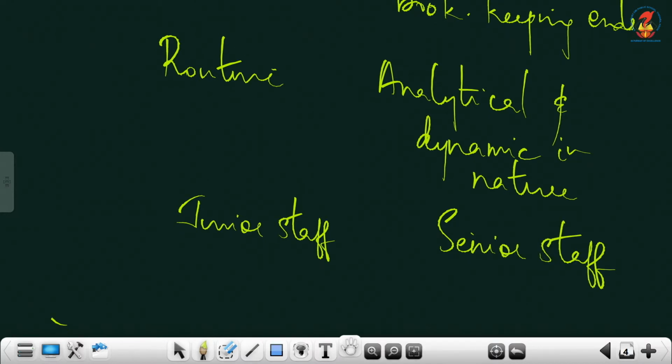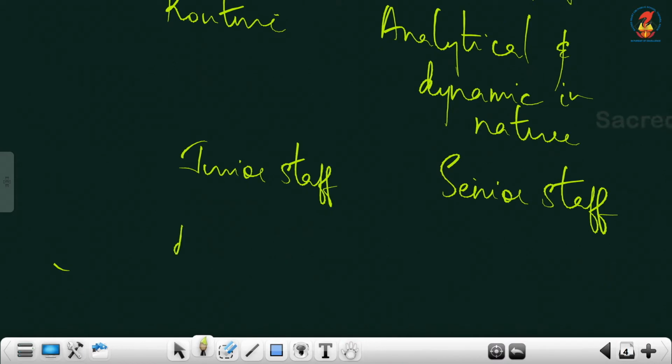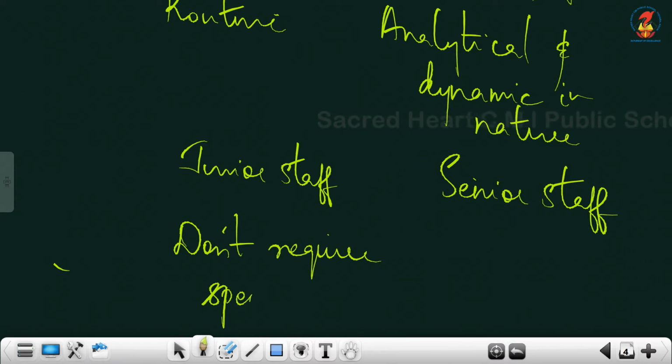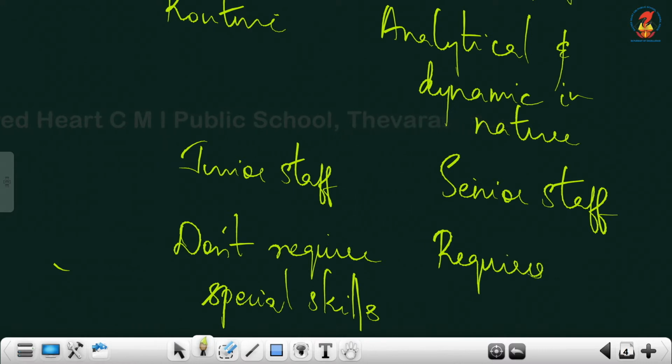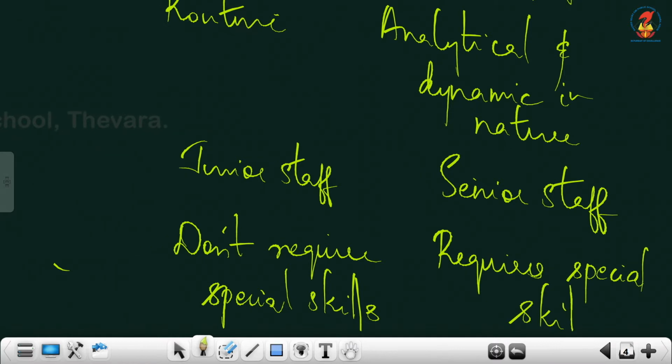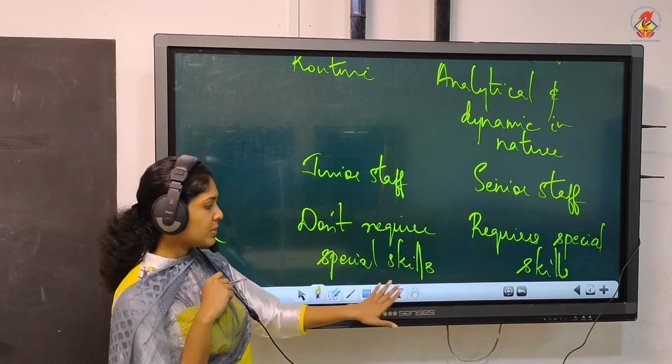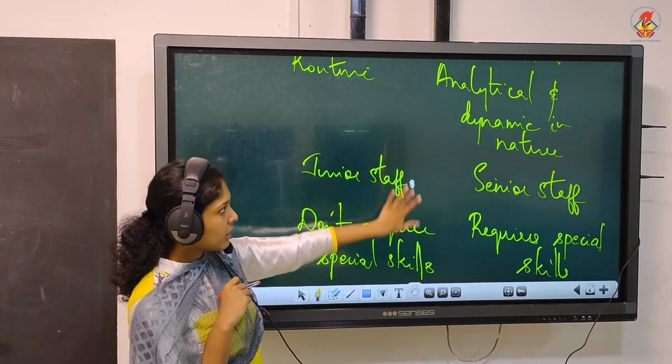Junior staff doing bookkeeping don't need any special skills. Whereas the senior staff must be a chartered accountant and needs some special or specific skills for this. So these are the points of difference between bookkeeping and accounting.